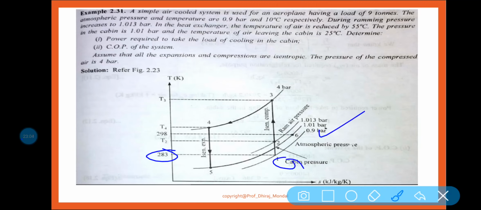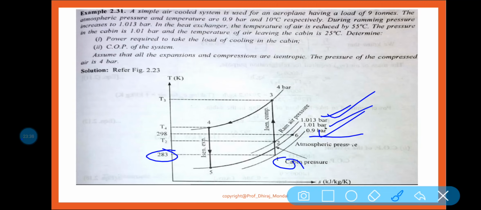Next, during ramming the pressure increases to 1.013 bar. So ramming pressure is given as 1.013 bar. In the heat exchanger, I'm sorry, it is your cabin pressure, 1.01 bar. Atmospheric pressure is given.